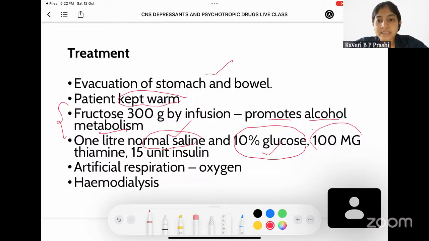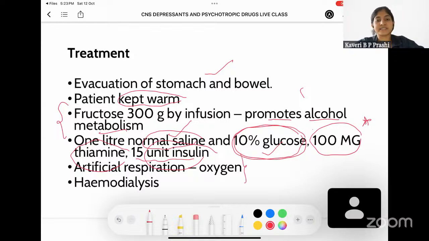Along with it, he can be given 100 milligram of thiamine, because whenever a person drinks too much, the thiamine reserves in his body are going to be depleted. So you also have to give thiamine to these people, and you should also give insulin, because whenever you are giving this much glucose to maintain its blood level, you have to also give insulin, or the sugar level in the patient can spike up.